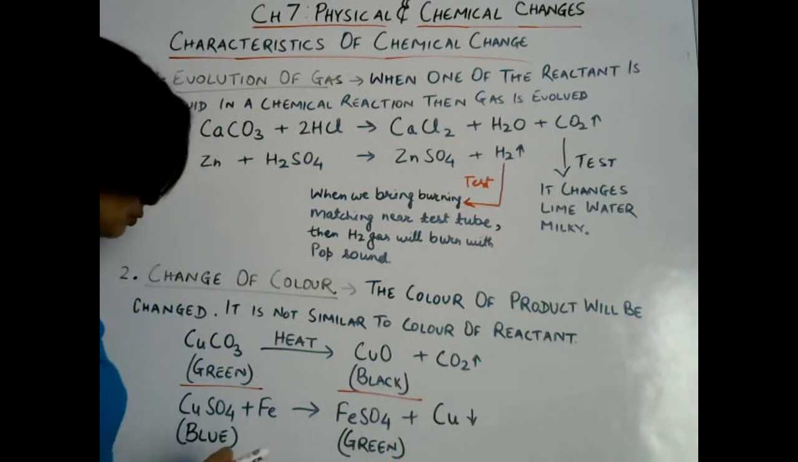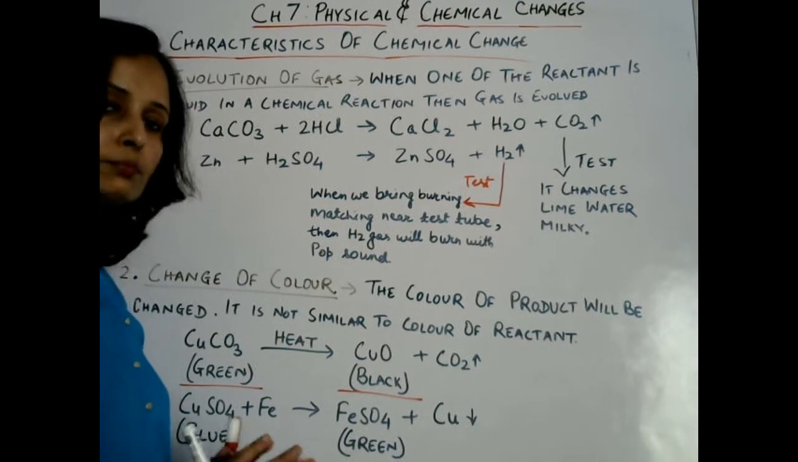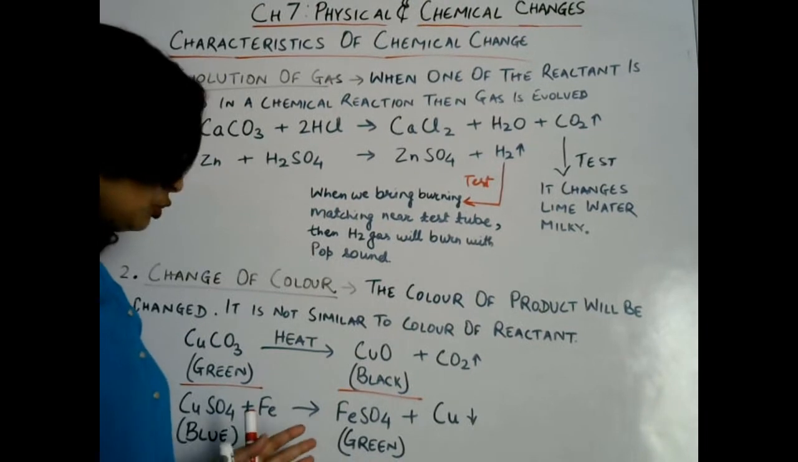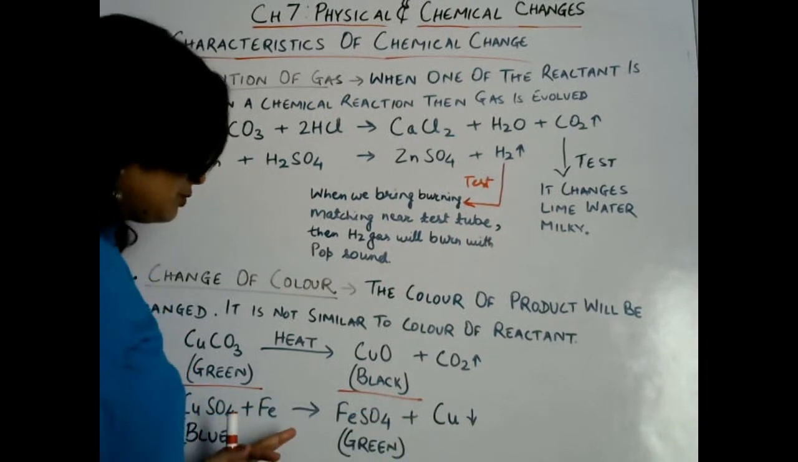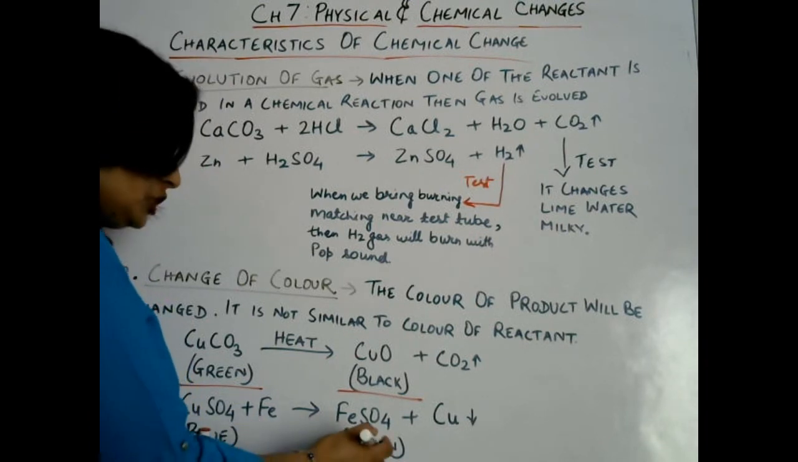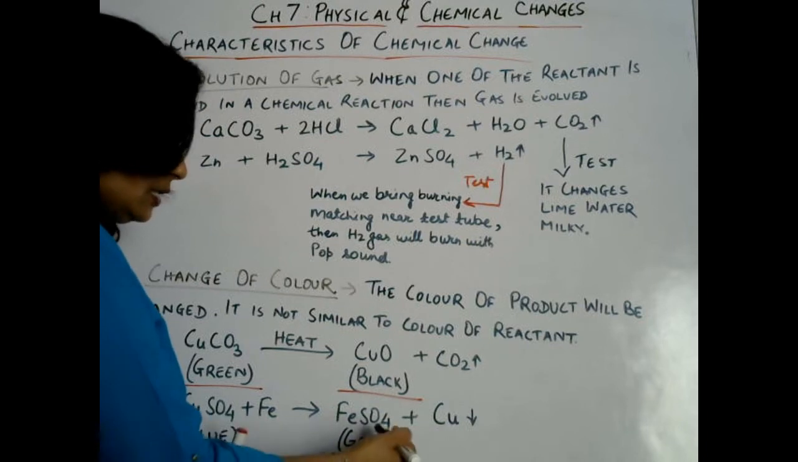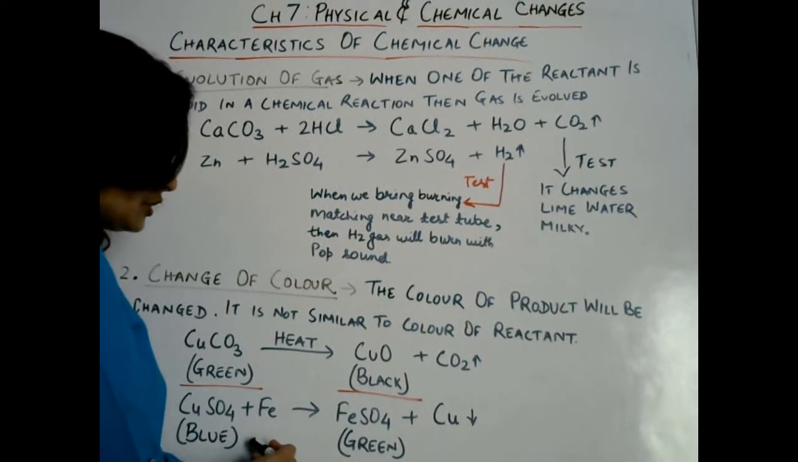So what is the color of copper sulfate here? The color of copper sulfate is blue. Okay. So after the reaction, what happens? Ferrous sulfate is formed. The color of ferrous sulfate is green. So here a change of color is taking place. The color of the product is different from the color of the reactant.